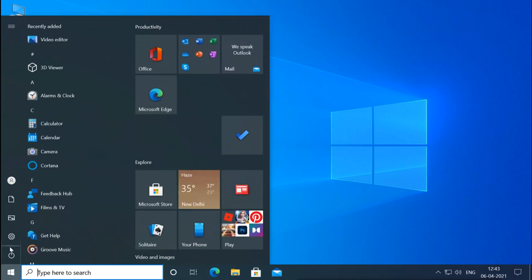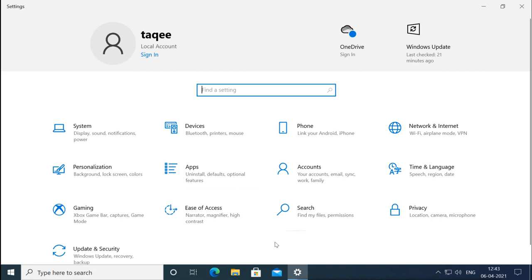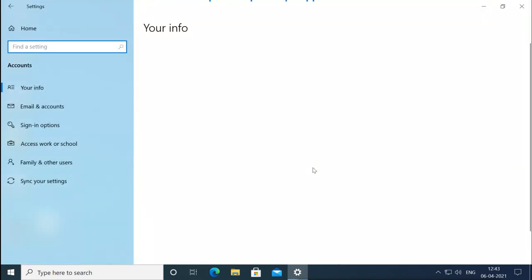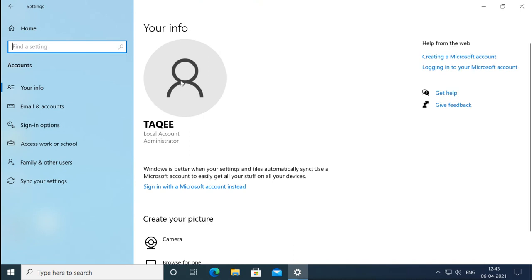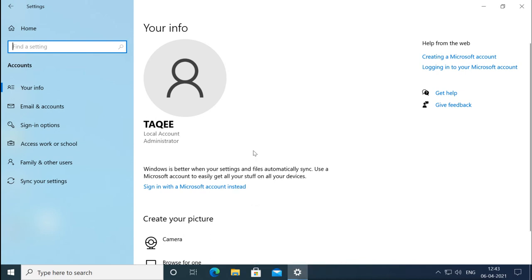So I will go to Settings. Now under Settings we'll go to the Accounts section. Under Accounts, it first shows your current account information. It is showing that this is the local account. This is the account which I created when I was installing the system. So this is my local account, and it also says that this is an administrator.